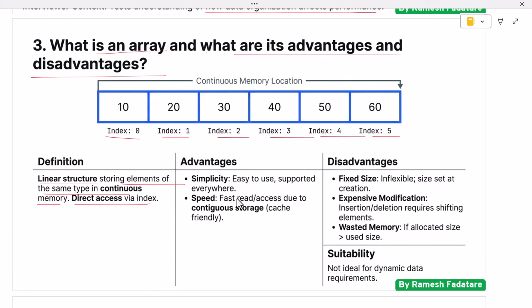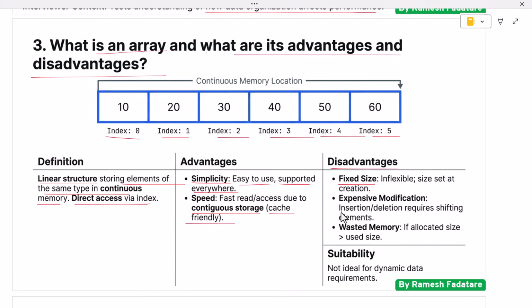One major advantage of arrays is simplicity. Arrays are easy to use and are supported by almost every programming language. Because elements are stored contiguously, arrays also perform well in terms of memory access and caching. However, arrays also have limitations. In many languages, the size of an array is fixed at the time of creation. This makes arrays inflexible when data grows or shrinks dynamically.